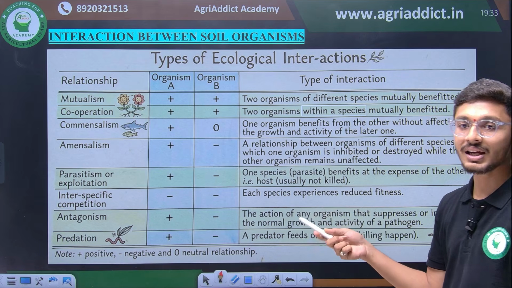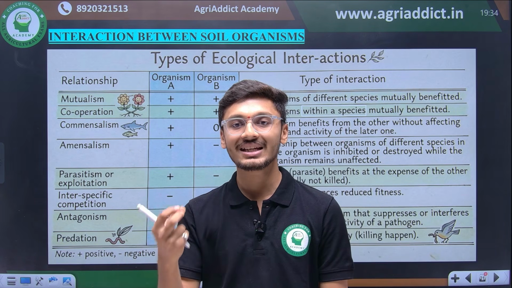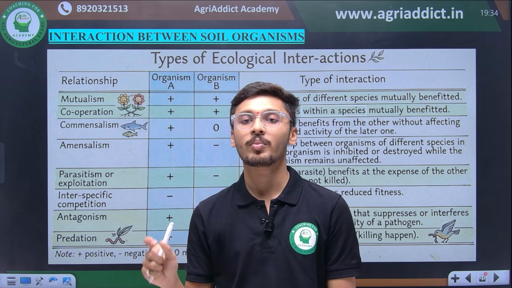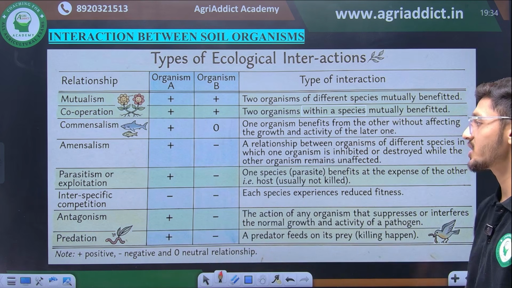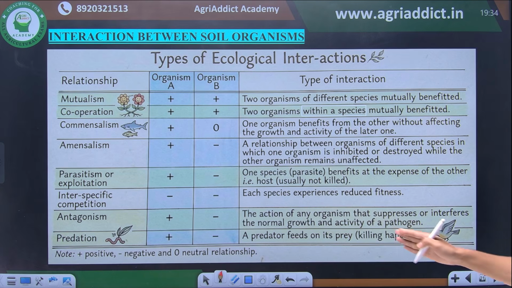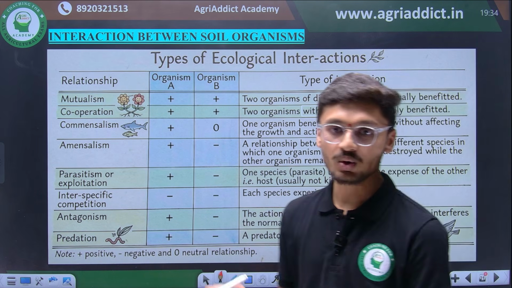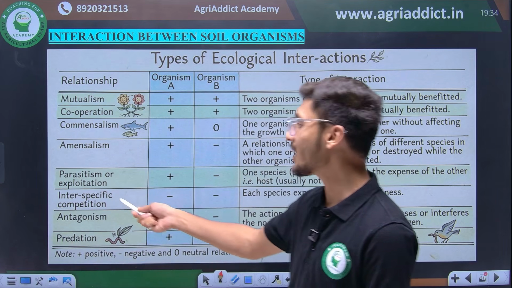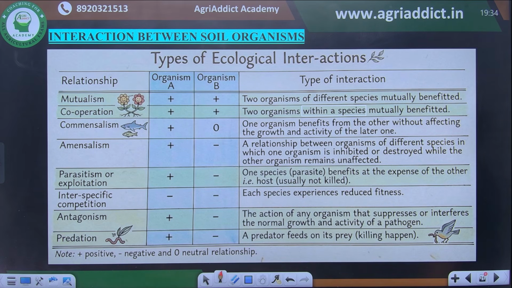A very good example of antagonism is when some plant roots secrete secretions which inhibit the growth of weeds and microbial population in the soil. Then there is predation. Predation is when a predator completely feeds on and kills the other species, the prey. So remember the key difference between parasitism and predation is that the host is not necessarily killed in parasitism, whereas in predation the prey is completely killed or consumed by the predator.